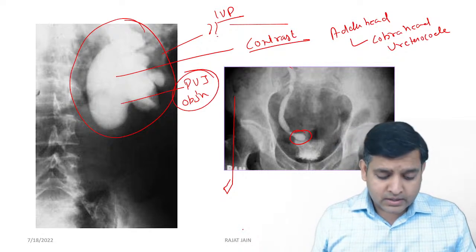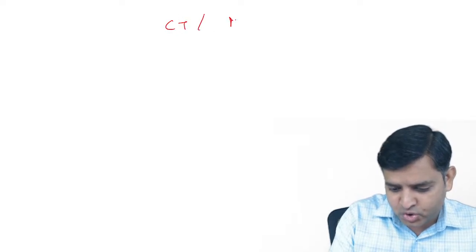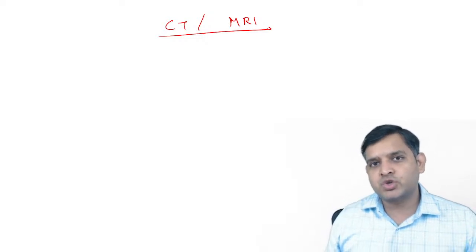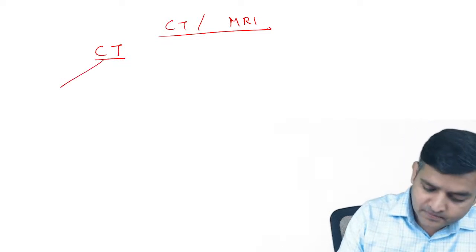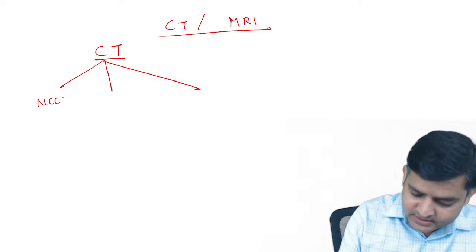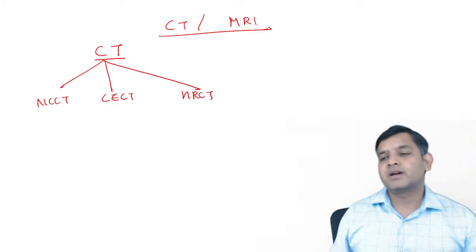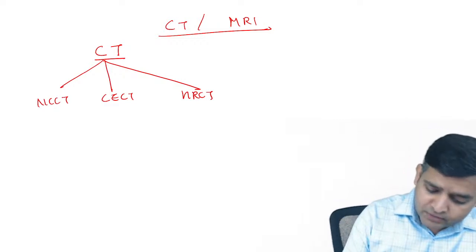All right, so let's take this doubt, and this is probably the last important doubt that I will be taking: how to select whether you should do a CT or an MRI. For CT, remember this simple rule. There are three types of CTs: NCCT, CECT, and HRCT.